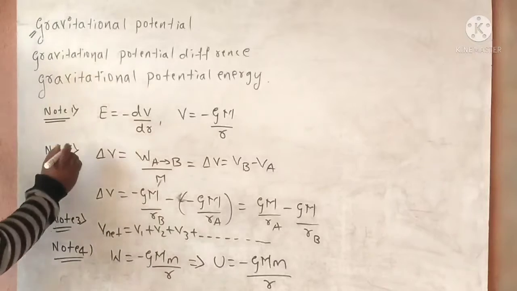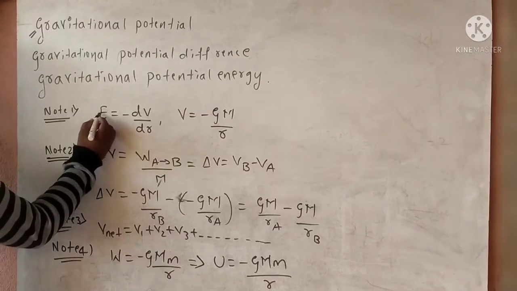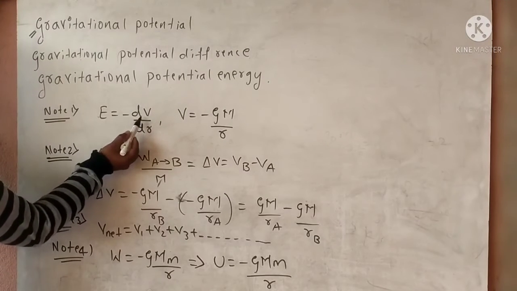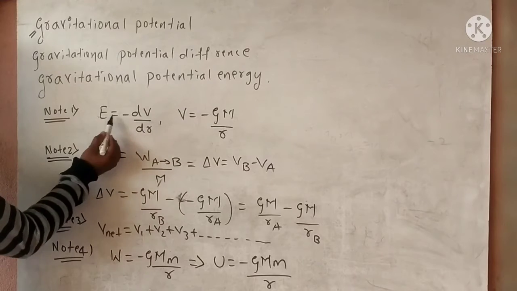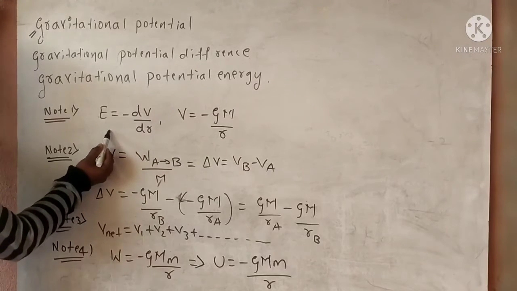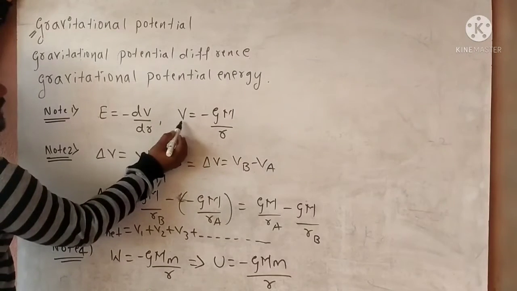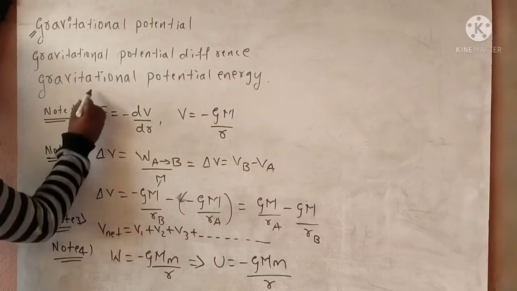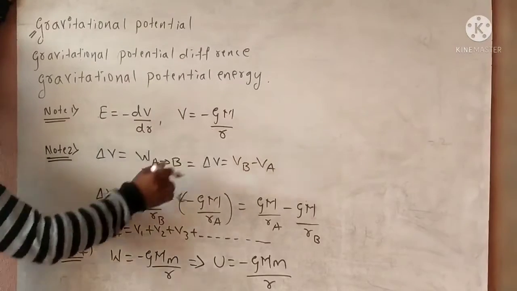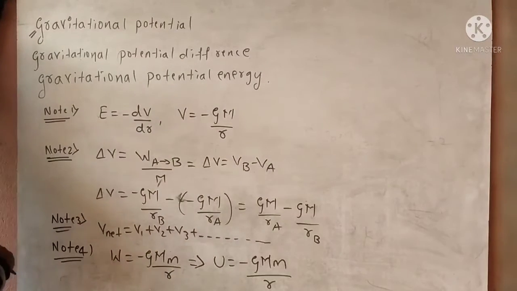Look here. First one, the relation between gravitational potential and electric field. And this is the expression for gravitational potential. We are going to use these two formulas while solving the numericals.